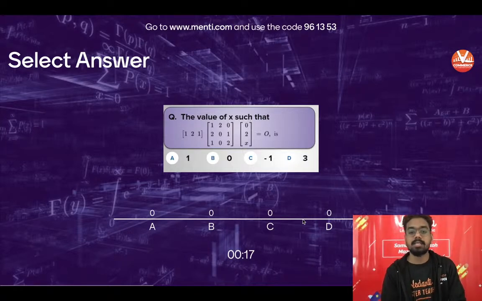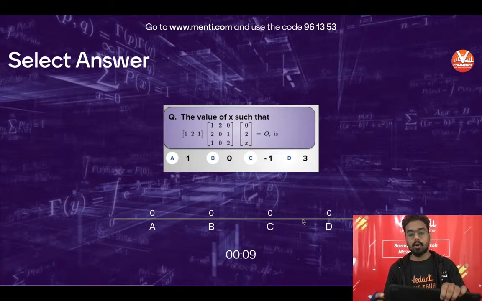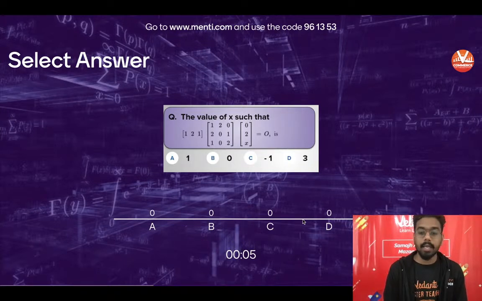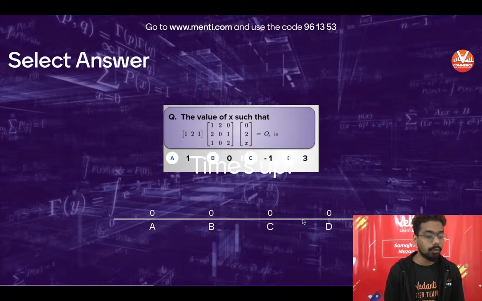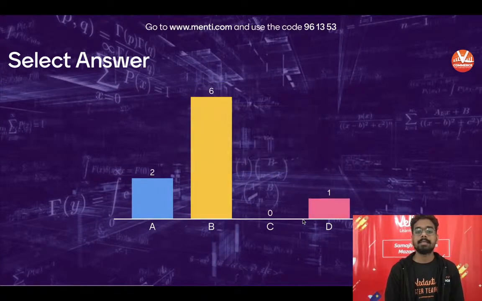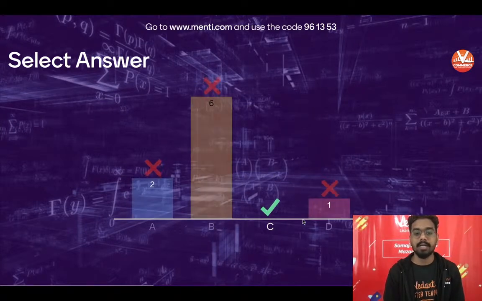Last 90 seconds. Now we will check how to do multiplication. We will do this particular question and we will also do the last question because we have read it wrong. So 9 responses till now, and those who are joining, you know how to join our Menti Quiz. If you do not know, let me know. Time is up and, oh great, none of you are right for this particular question.